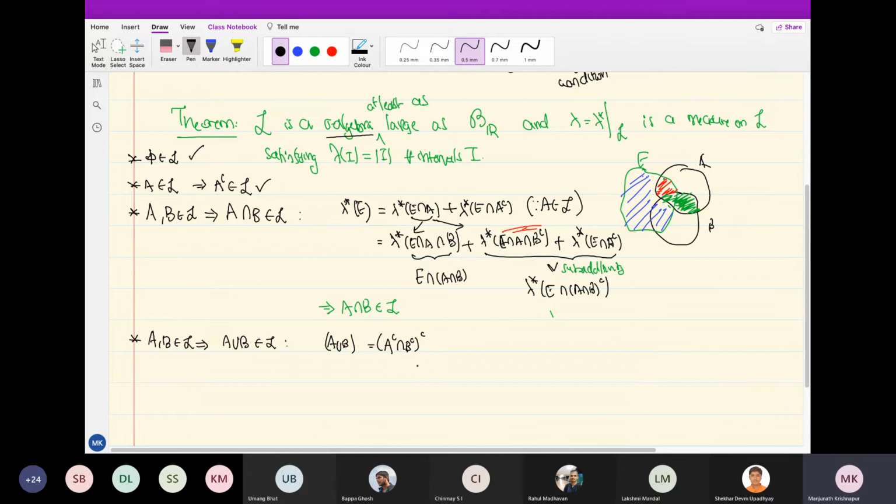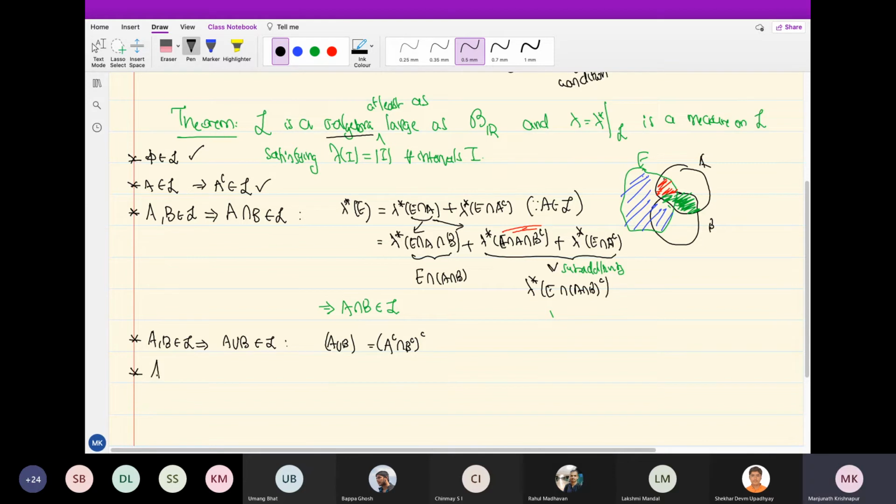But something further. So now I want to say that, in fact, lambda star. So I have to do both things actually. I have to show L is a sigma algebra and that lambda star is a measure, countably additive on L. So the proof has to be intertwined. I mean, you can't do one without the other. So let's see how lambda star behaves with respect to disjoint union.